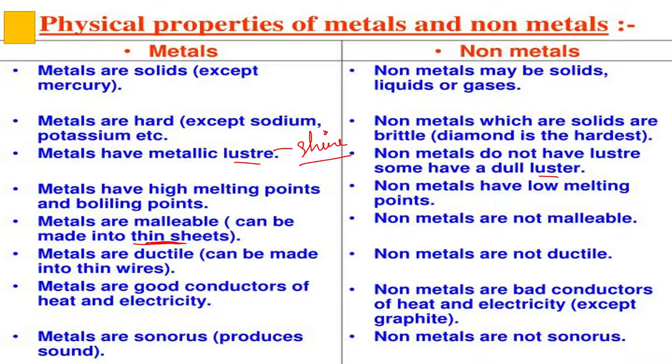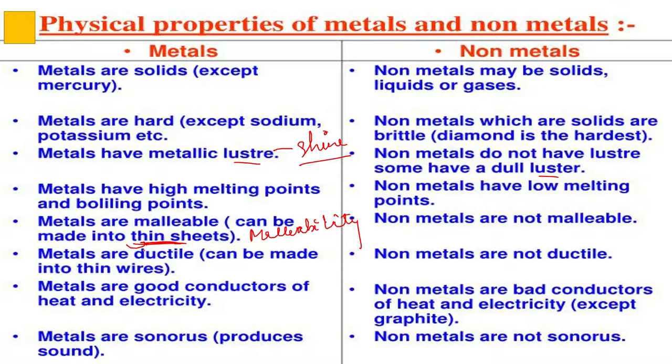Metals are malleable. There is a property called malleability. What do you mean by it? Malleability is a property in which metals can be beaten into thin sheets, such as aluminium.